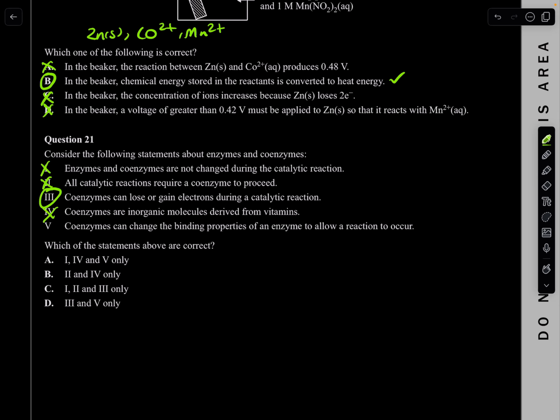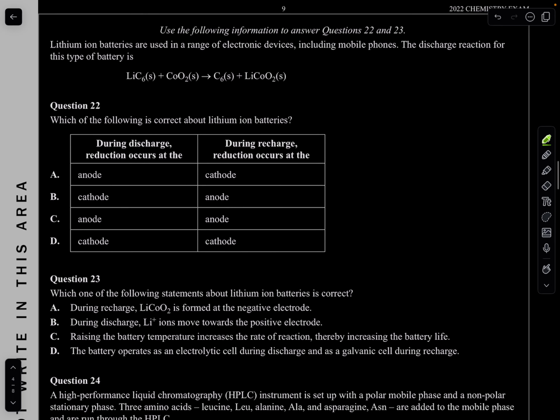Coenzymes can change the binding properties of an enzyme to allow the reaction to occur. Beautiful, this is what we just talked about, how coenzymes attach to the active site, fit it, and make sure it's perfect, so the substrate can fit in perfectly and allow the reaction to occur. So only 1 and 3, which looks like D. That looks good. Next question.